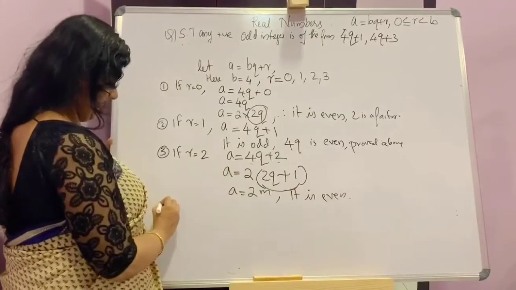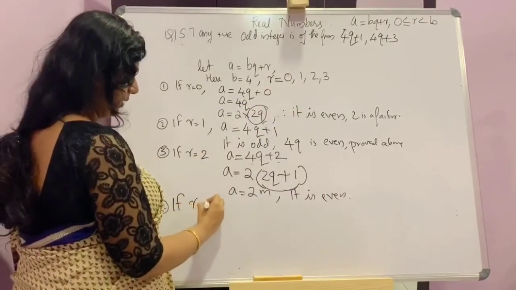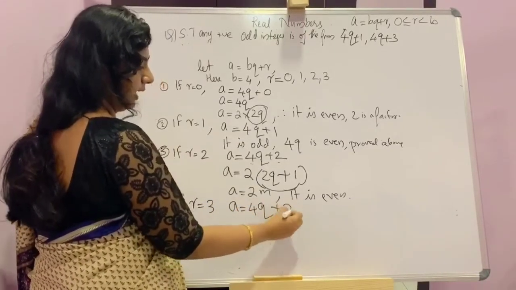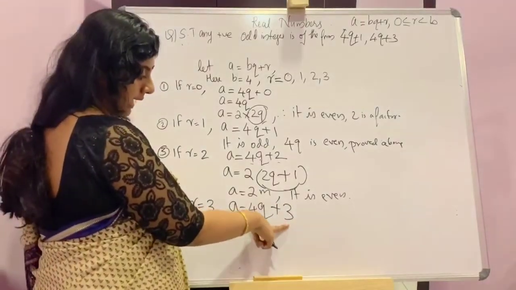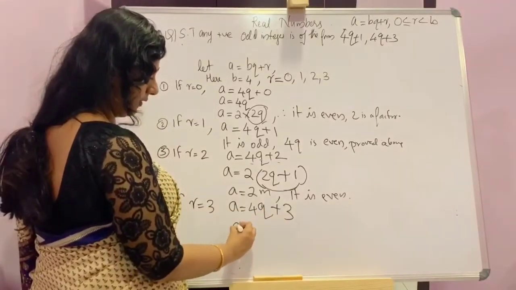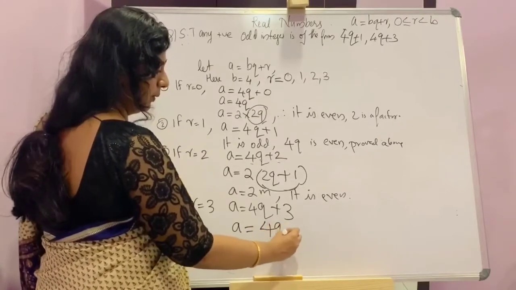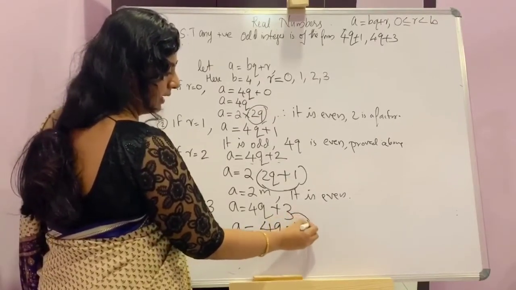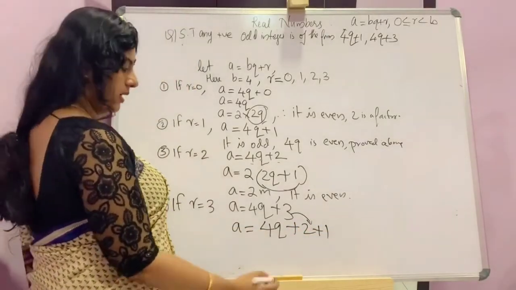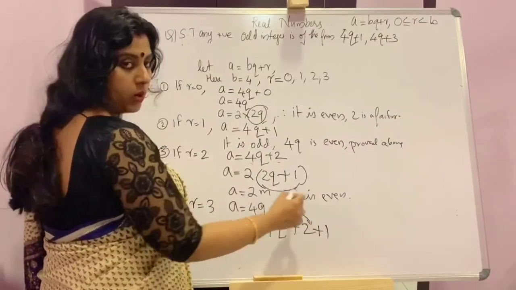It is even. Last case is if r is equal to 3, then a is equal to 4q plus 3. Now listen carefully. 4q plus 3 can be written as 4q plus 2 plus 1.